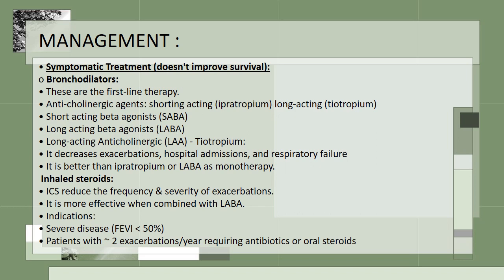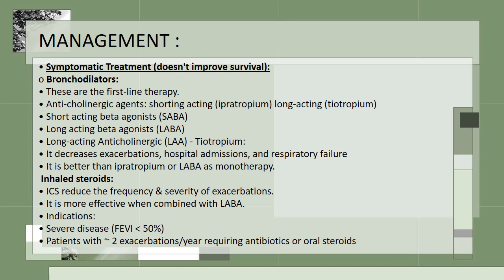However, we give bronchodilators, which are the first line therapy for symptomatic relief. We can give anticholinergic agents including short acting ipratropium and long acting tiotropium. We can give short acting beta agonist and long acting beta agonist as well. However, long acting anticholinergic agent, for example tiotropium, decreases exacerbation, hospital admission and respiratory failure, so it is better than ipratropium or LABA as monotherapy. Inhaled corticosteroid reduces the frequency and severity of exacerbation, and it is more effective when combined with long acting beta agonist.